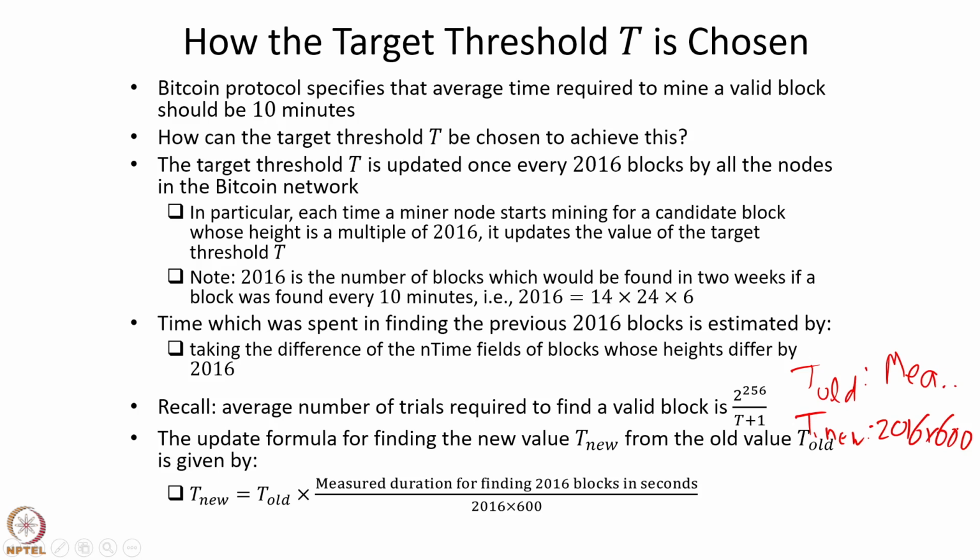Since t is inversely proportional to the duration, we get this formula. T new is t old multiplied by the measured duration for finding 2016 blocks in seconds divided by 2016 into 600.